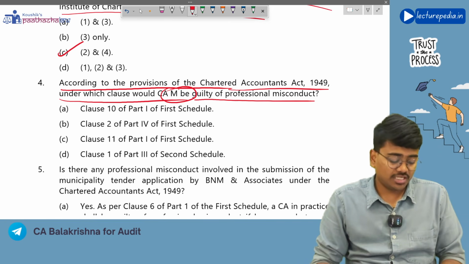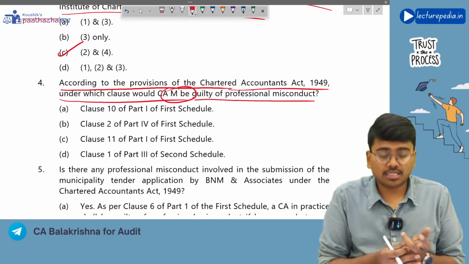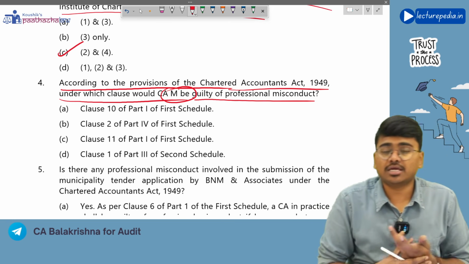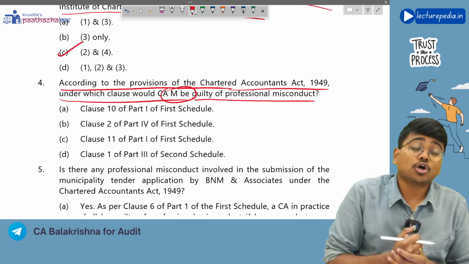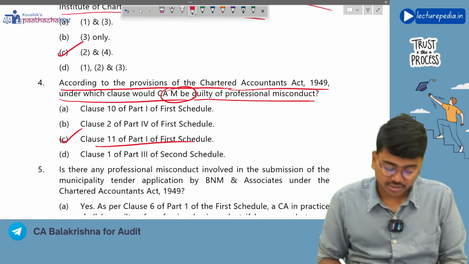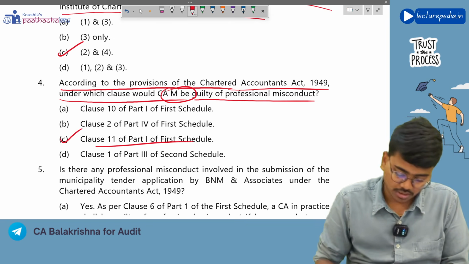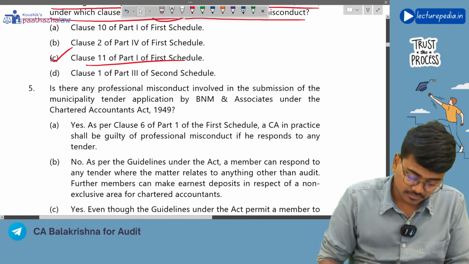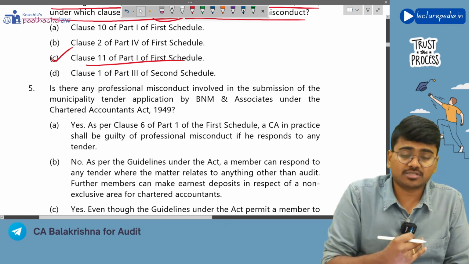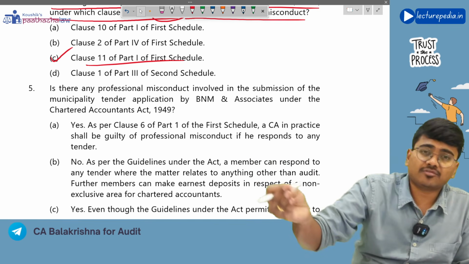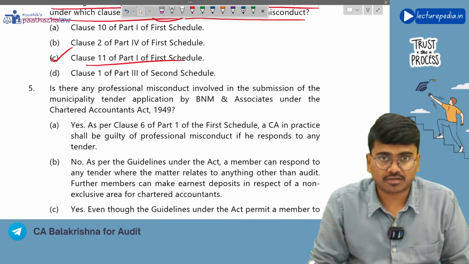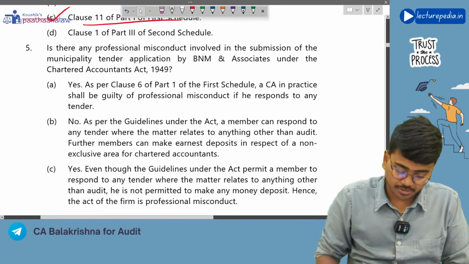Next, according to the provisions of Chartered Accountants Act 1949, under which clause would CAM be guilty of professional misconduct? So, if he holds any occupation other than the profession of a chartered accountancy, then he will be guilty of professional misconduct under clause 11, part 1, schedule 1. With respect to that four aspects only, without taking general permission from the institute, with specific permission from the institute, he has been involved in educational activities, right? So that requires a specific permission.